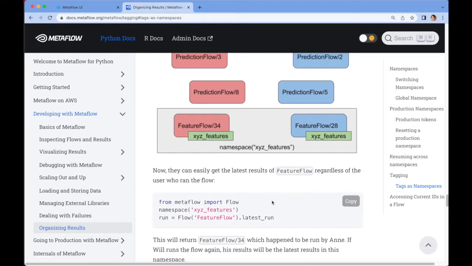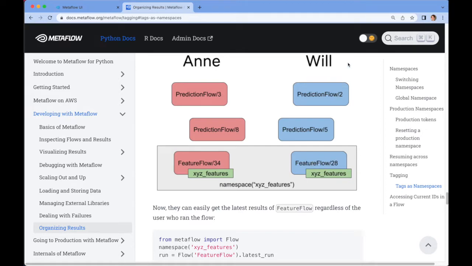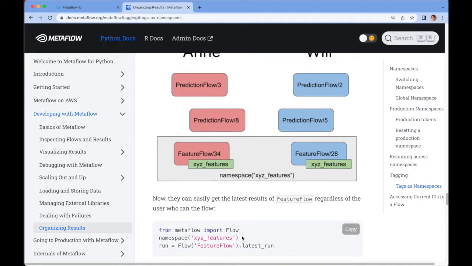So if you don't define any namespace, we assume that you refer to your own stuff. So if Will just says latest run, it would be 28. If Anne says latest run, it would be 34. But if they say that the namespace is explicitly XYZ features, now in this case, the latest run is 34.